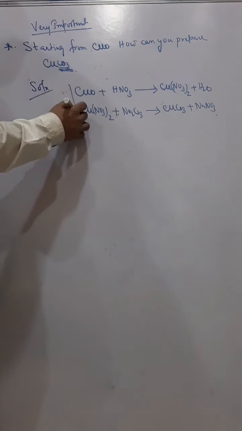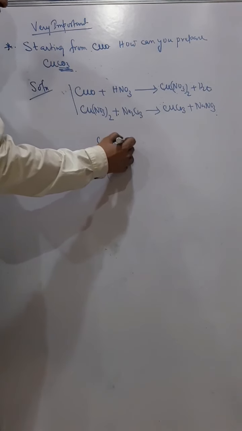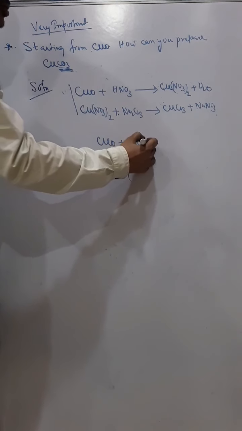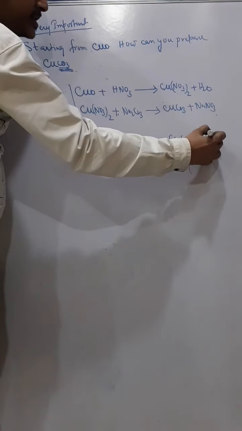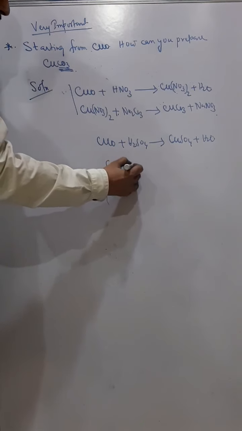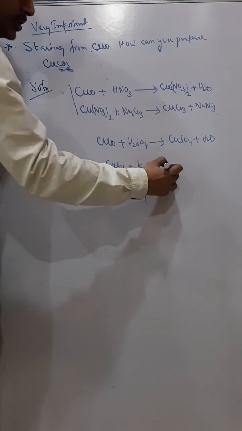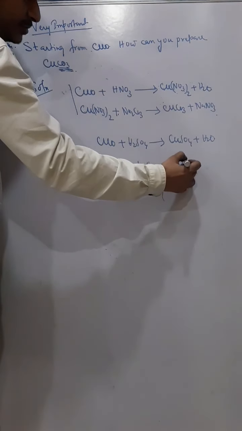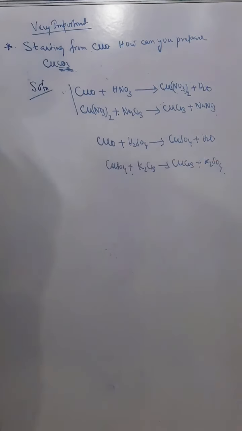Understand? Same. Now in case of copper, as you know, copper sulfate is also a soluble salt, so I can also use CuO plus H2SO4 to give me copper sulfate plus water. Now I will use this copper sulfate, and I again require copper carbonate, so I will again use a sodium or potassium salt. Again the partners change, I get CuCO3 and I get K2SO4. Okay, and that's all, so preparation of salts is over.